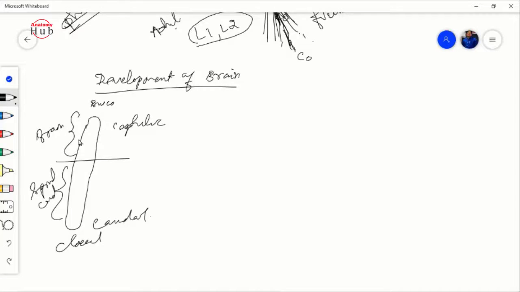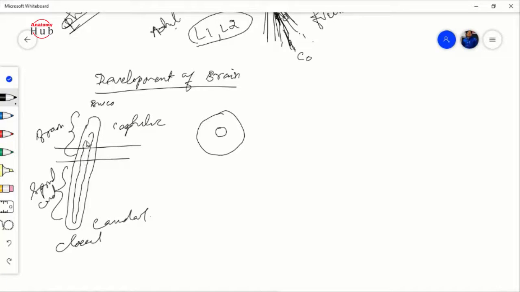So we'll take a section just at the cephalic end to see how it looks. As you have seen, this is your neural tube and it has a lumen. Here you can see this is the lumen.